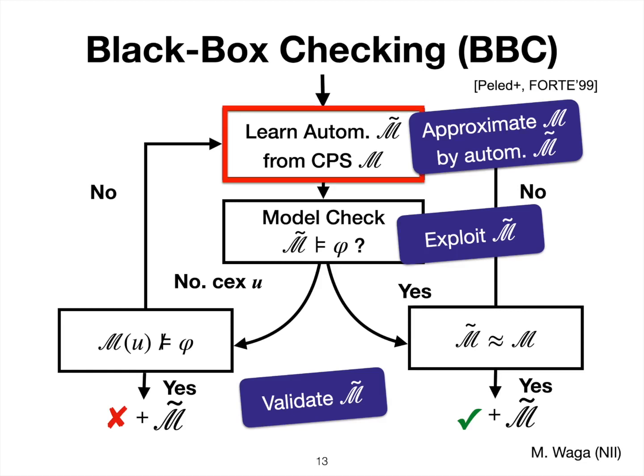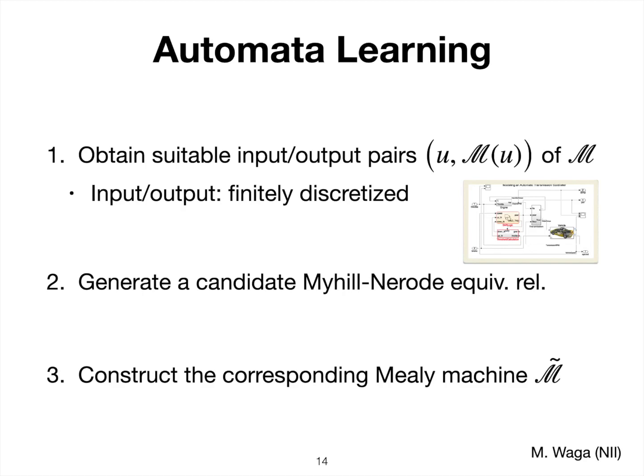At first, we learn an automaton from the cyber-physical system, for example a Simulink model. First we obtain suitable input and output pairs of the actual system. Then we generate a candidate Myhill-Nerode equivalence relation, and then we construct the corresponding Mealy machine M. This is something we usually do in the automata learning literature, for example the L-star algorithm.